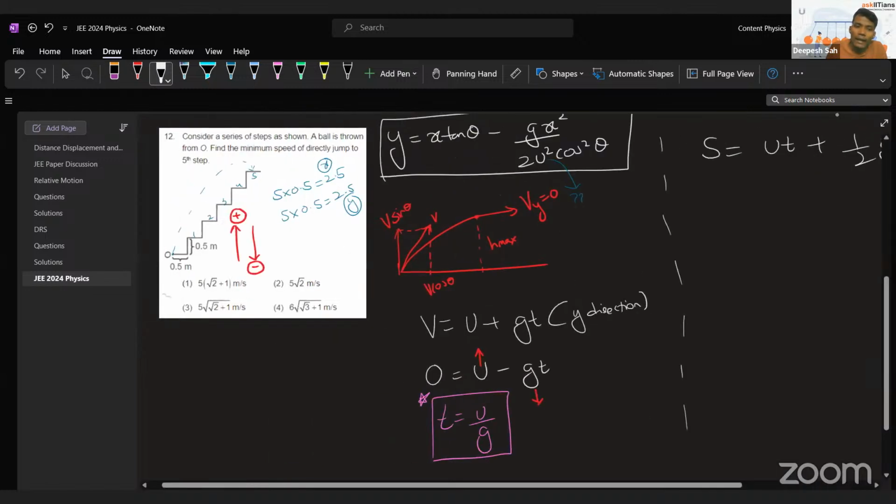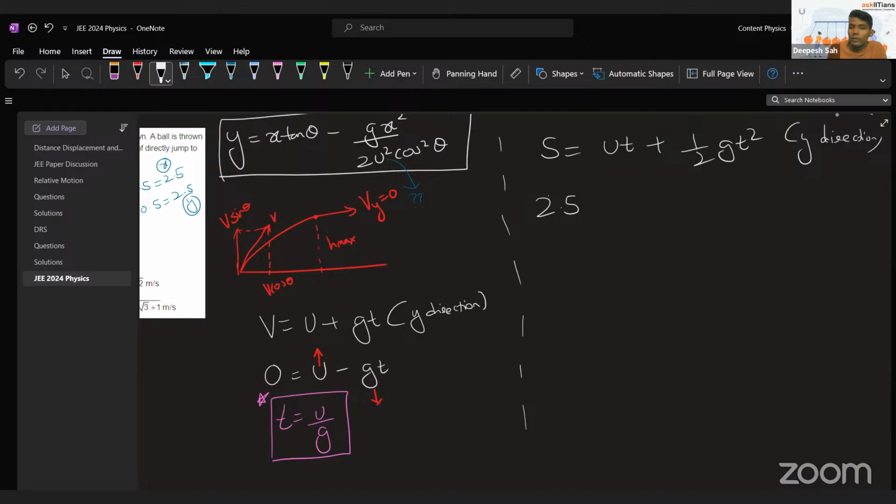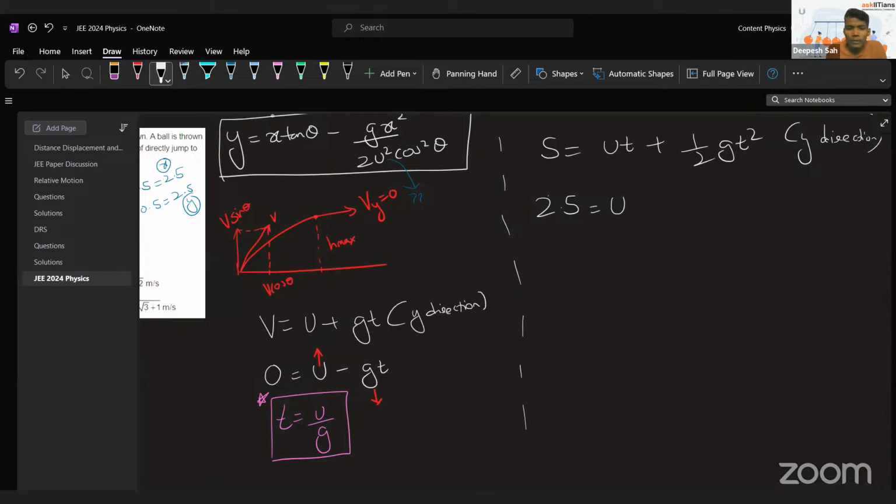Important, in the y direction, we understood that the body is going to cover 2.5 displacement. So 2.5 equals u into time, which is u by g, plus 1 by 2 into g into u square by g square.